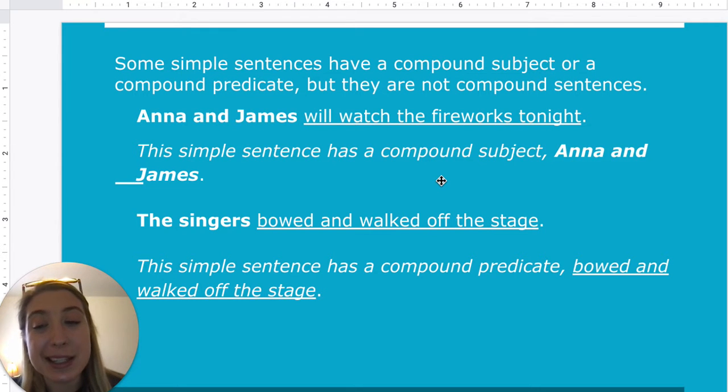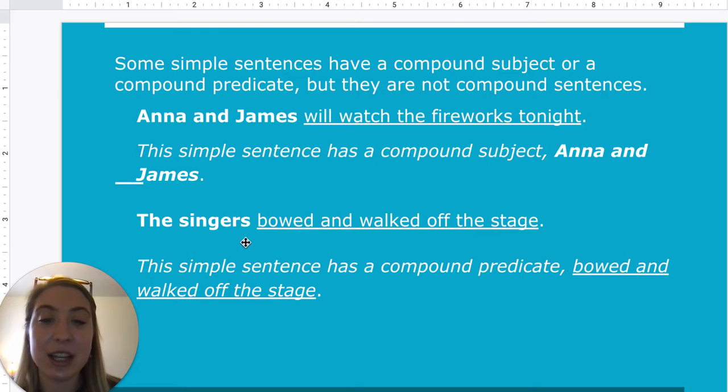But it's still a simple sentence because there's one verb. Remember, what makes it a compound sentence is going to be the comma and the conjunction. I could make this into two sentences saying Anna will watch the fireworks tonight, James will watch the fireworks tonight, but we're just repeating ourselves. So Anna and James with a double subject and one predicate is still a simple sentence. It just has a compound subject.